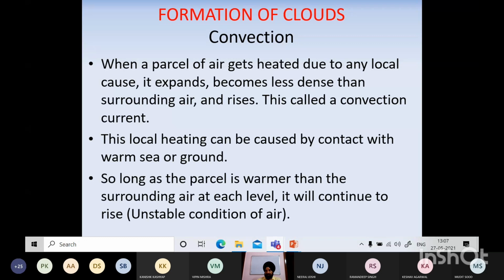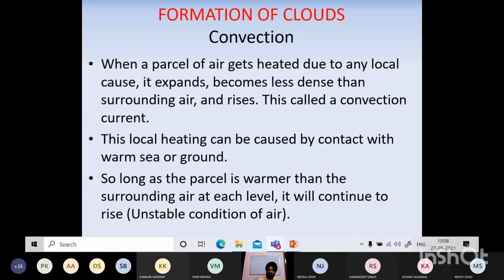When a parcel of air is getting heated up due to any cause, वो भी expand होगा, starts rising, becomes less dense than the surrounding air, and a convection current will be set up. So this local heating can be caused by contact with warm sea or ground, and so long as the parcel is warmer than the surrounding air at each level, it will continue to rise: unstable condition.